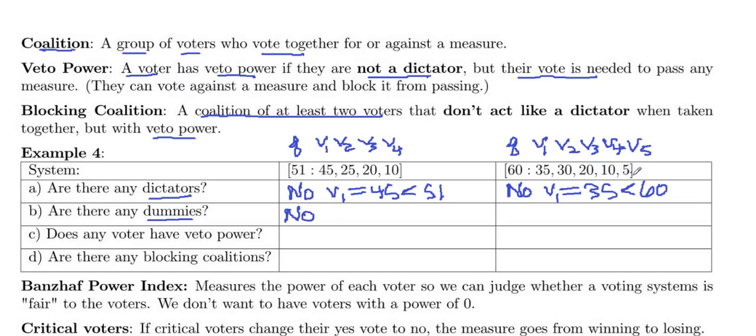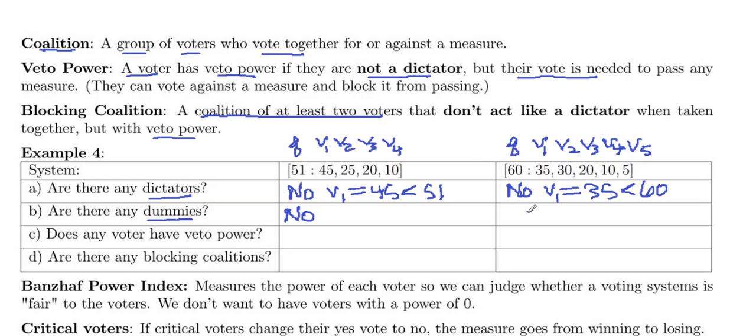How about over here? Look at the 5. Is the 5 needed to get up to 60 some way? Well, let's see. 30 and 20 is 50, and 10 more would be 60. That would reach the quota. Let's see what if we put 35 and 5? That would be 40. And then the 20, and that would make 60.